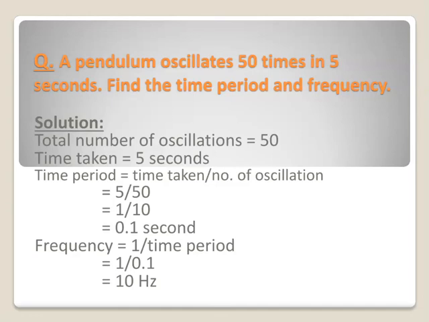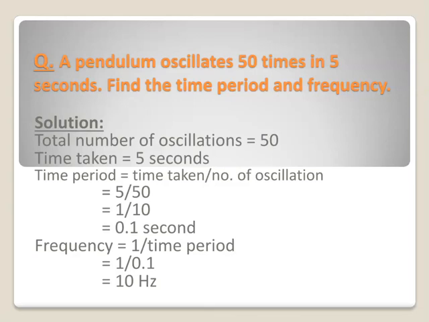And we know the formula, time period is equal to time taken divided by number of oscillations. So in this question, time taken by the pendulum is given 5 and number of oscillations is 50, so 5 divided by 50. 5 tens are 50, so here 1 by 10. 1 by 10 is equal to 0.1 second.